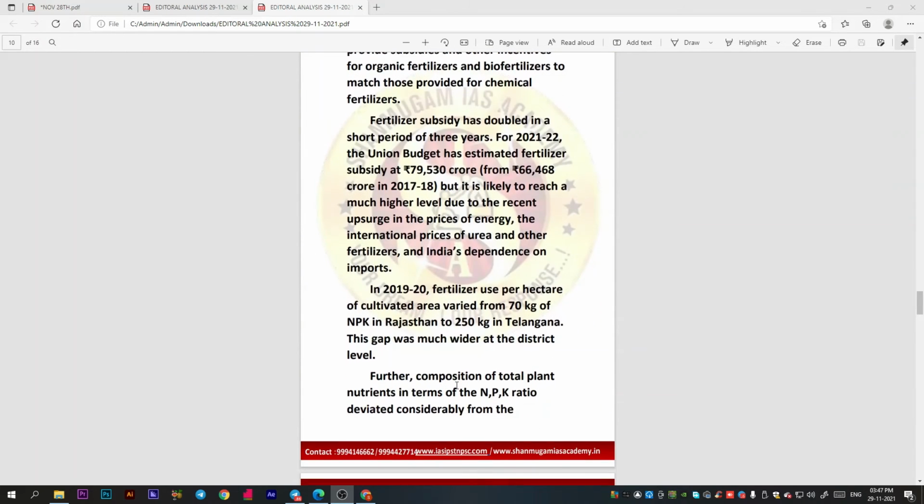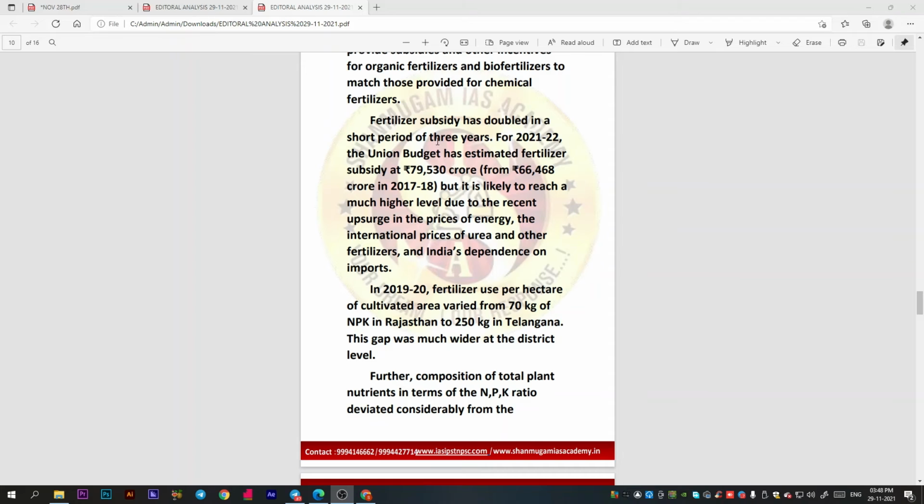And the fertilizer subsidy has doubled in a short period of 3 years, that is 2021 to 22. The Union Budget has estimated the subsidy for fertilizers at more than 79,500 crores, which is very far, because from 2017-18 it has increased by more than 10,000 crores, which is a very large factor here.